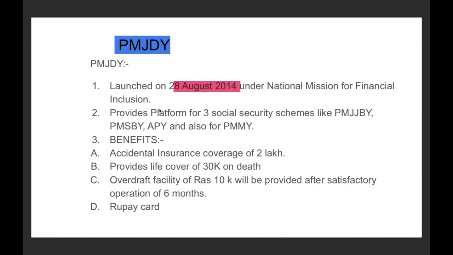Now, what are the different benefits which the beneficiaries are going to receive under Pradhan Mantri Jan Dhan Yojana? The very first benefit is accidental insurance coverage of 2 lakh rupees, and it also provides a life cover of 30,000 on death, and an overdraft facility. You all know about the overdraft facility.